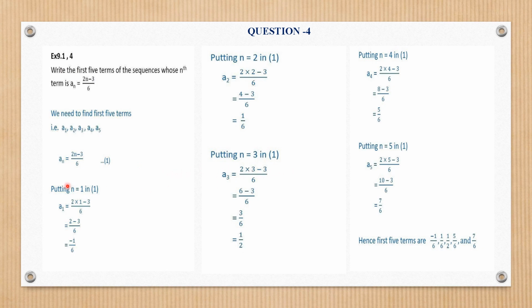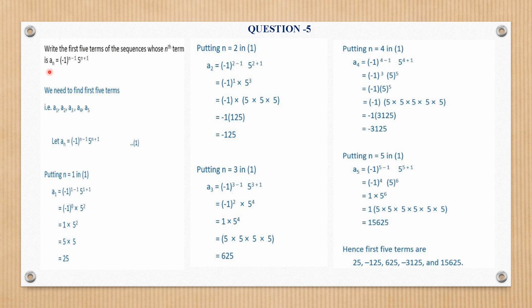For A3, it turns out to be 6 minus 3 upon 6, that is 3 by 6, and reduce it to proper form, that is 1 by 2. For n equals 4, it is 8 minus 3 by 6, that is 5 by 6. And for n equals 5, it is 10 minus 3 by 6, that is 7 by 6. So these are the first 5 terms obtained from here.